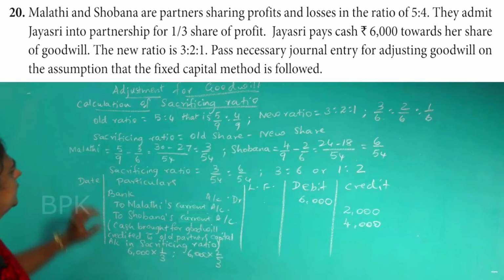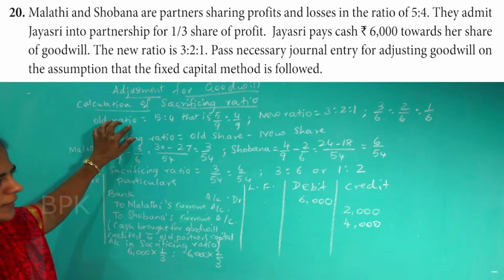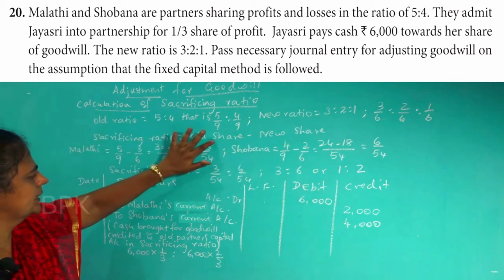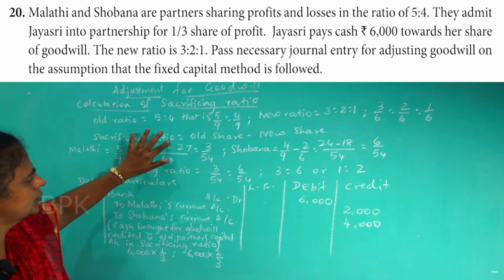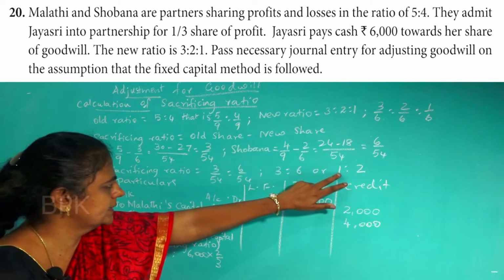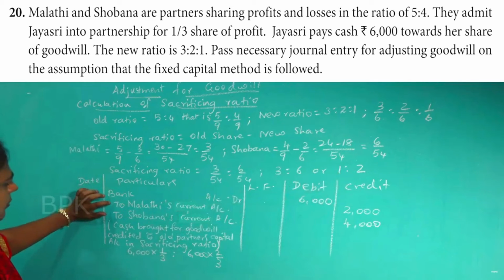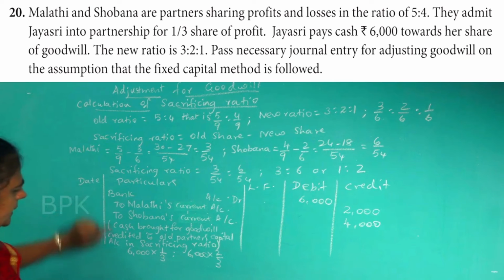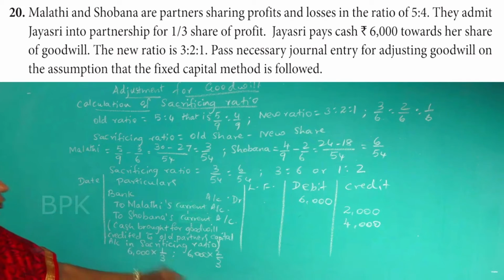In this sum old ratio is given, new ratio is given. Use that to find the sacrificing ratio. The formula for sacrificing ratio is old share minus new share. The amount of goodwill brought by the new partner should be credited to the old partners' capital accounts in their sacrificing ratio.